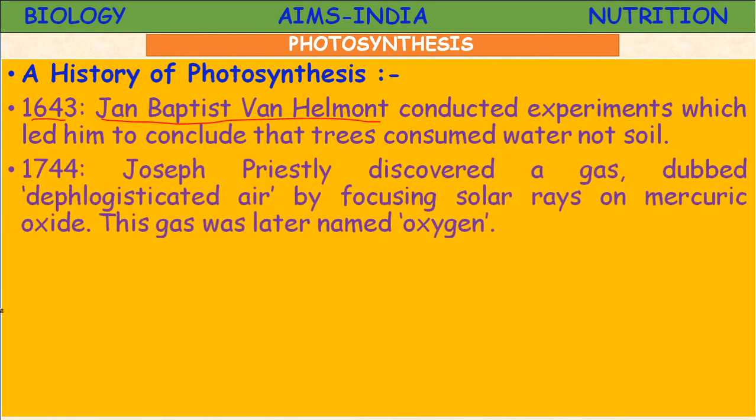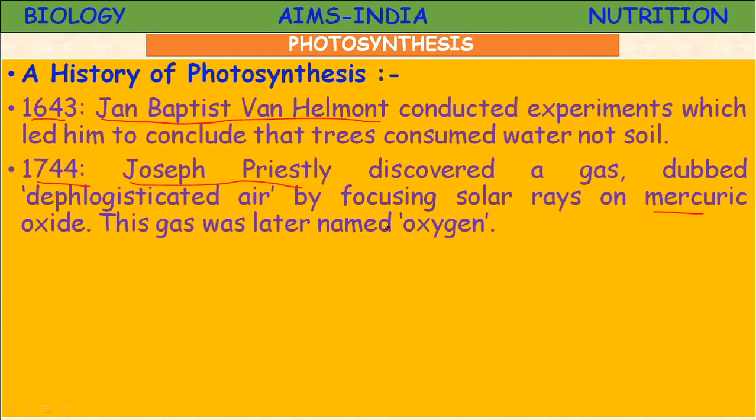Next, in 1744, another scientist by name Joseph Priestley discovered a gas, which he named dephlogisticated air, by focusing solar rays or sunlight on mercuric oxide, HgO.